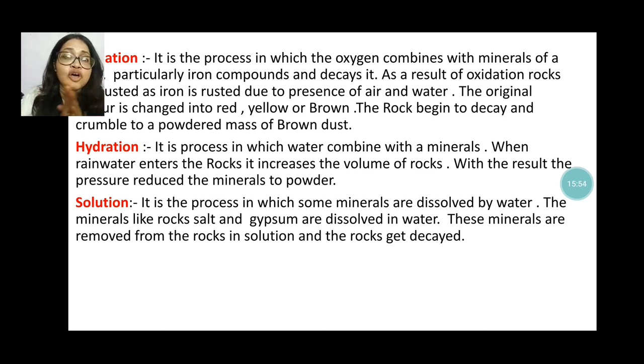The rock begins to decay and crumbles into a porous mass of brown dust. That's why we always paint raw iron, to protect the iron from rusting.